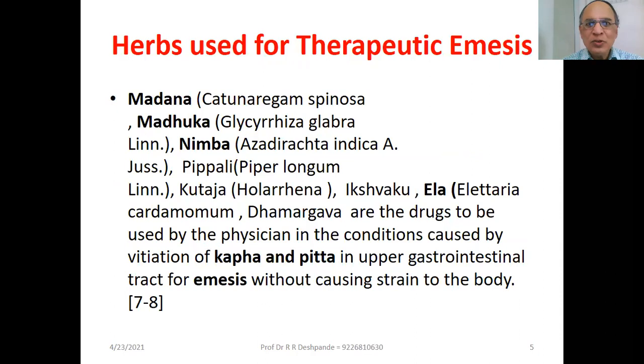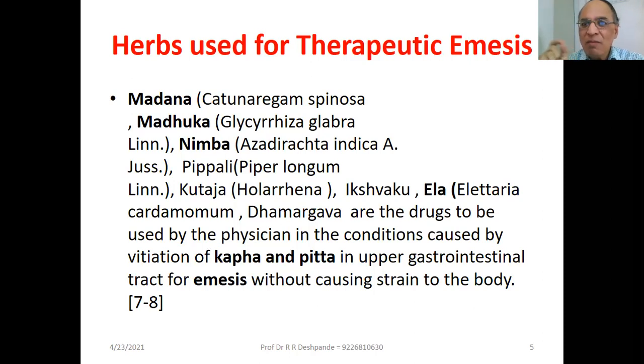Next, herbs used for therapeutic emesis, Vamana Karma. Madana Phala is the best one. Then Madhukam, Jeshtha Madh, Yashtimadhu, Glycyrrhiza glabra. Sometimes we can use Nimba, Pippali, Kutaja, Holarrhena antidysenterica, Ikshvaku, sugarcane juice. Madana Phala 3 grams, write down, Vacha 1 gram, and Jeshtha Madh 2 grams.